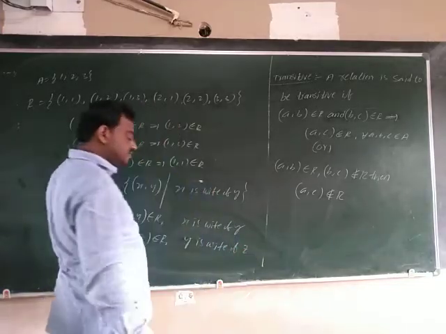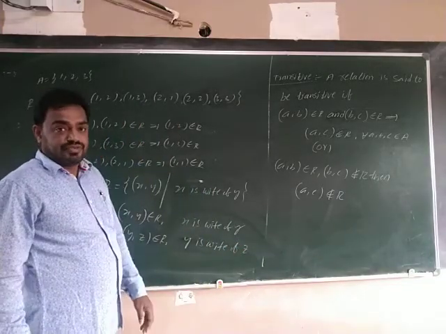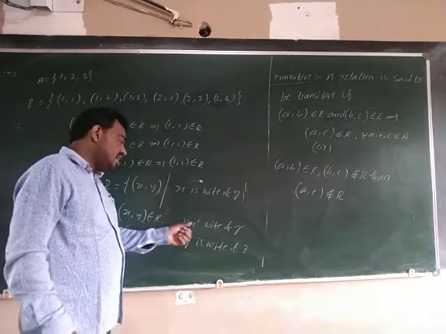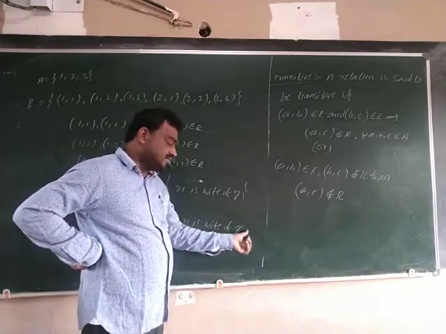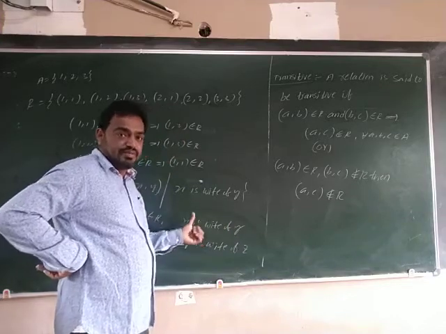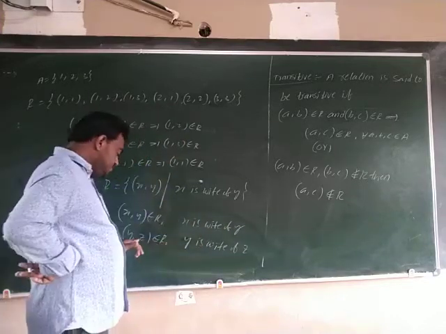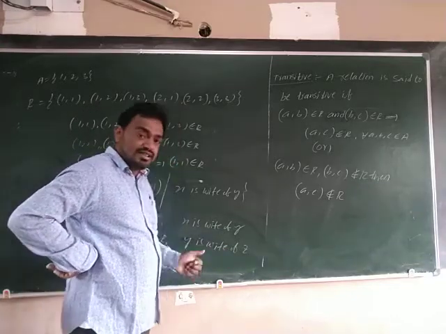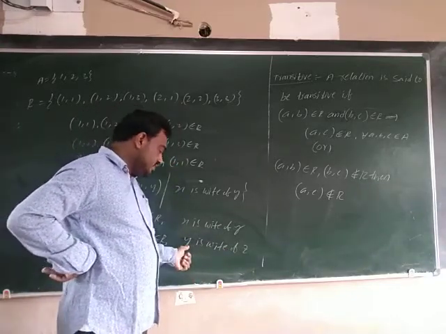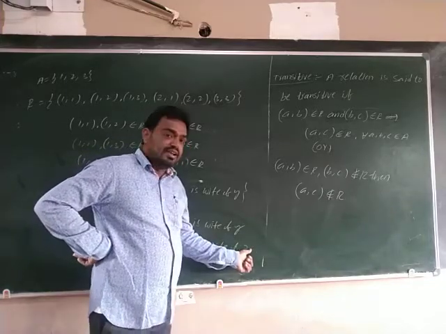Y is y of z. It is the contradiction. X is y of y means y must be here male. X is the female, right? Here we see y comma z belongs to R means y is wife of z, means here female, usually female is wife and male is husband.